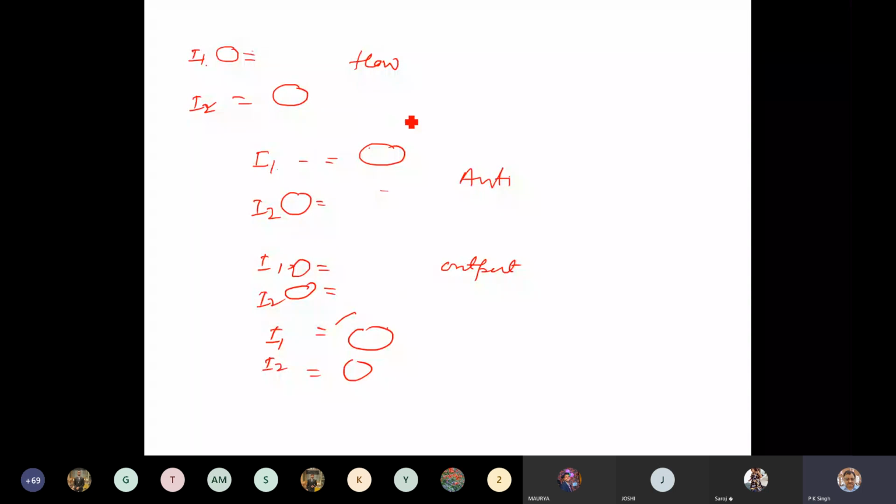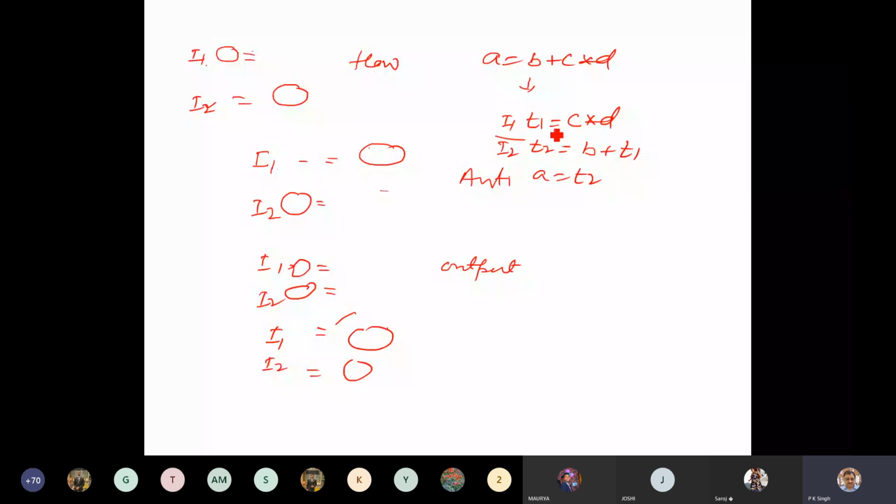So we have discussed an example like this: A is B plus C into D. So the code for this is T1 equal to C into D, T2 is B plus T1 and A equal to T2. Suppose this is instruction 1 and instruction 2.